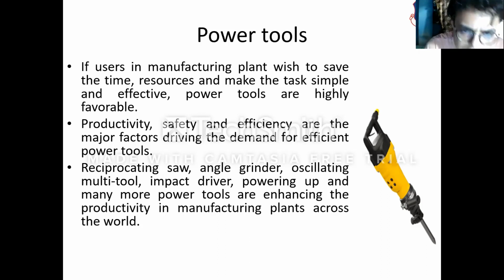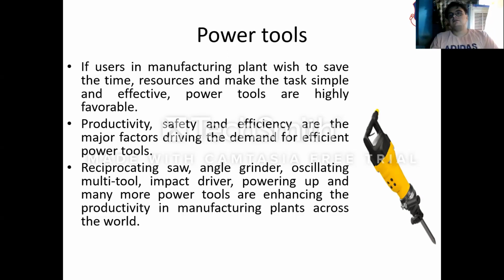And many more tools are used for enhancing the productivity of manufacturing plants across the world. Basically, a power tool is a tool that is operated with the help of a motor. With the least effort, just by making operation efficient, we can achieve the highest productivity.